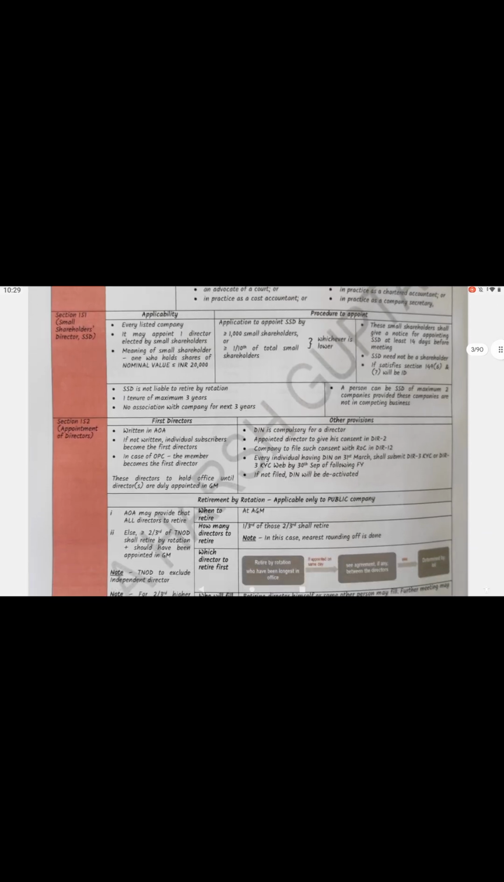the meeting. Okay, now fine, you have appointed the small shareholder director, and he is not liable to retire by rotation. I'll discuss what rotation is. One tenure is a maximum of 3 years, with no association with the company for the next 3 years. Once he is appointed, he can give his service for 3 years, and the cooling period is 3 years. He cannot be appointed to the same company for more than 3 years.